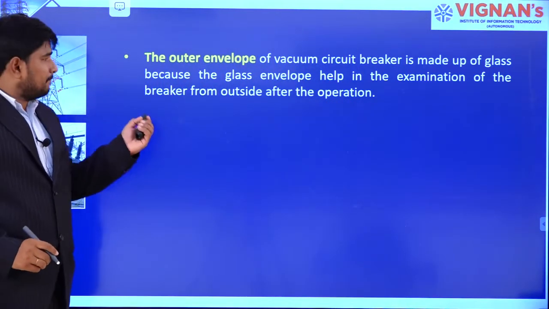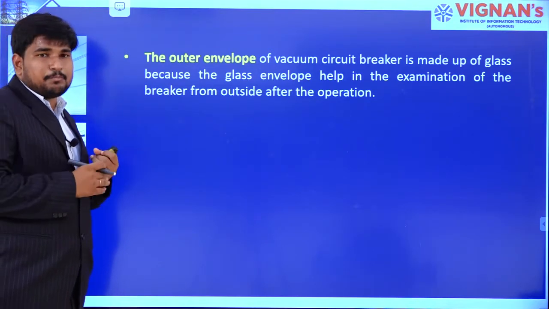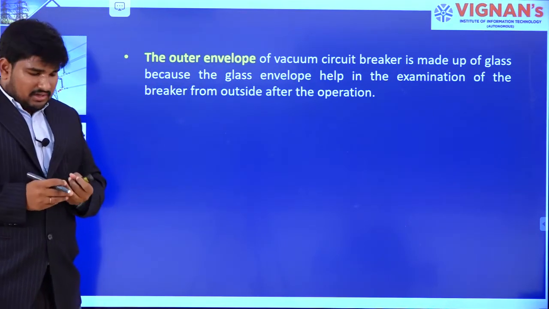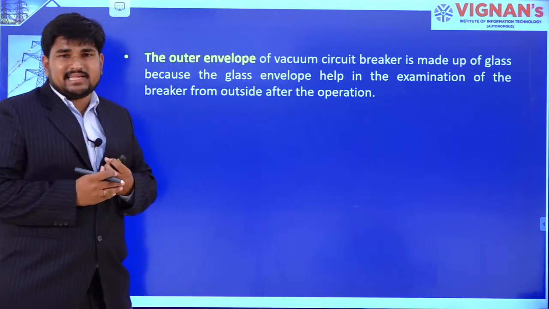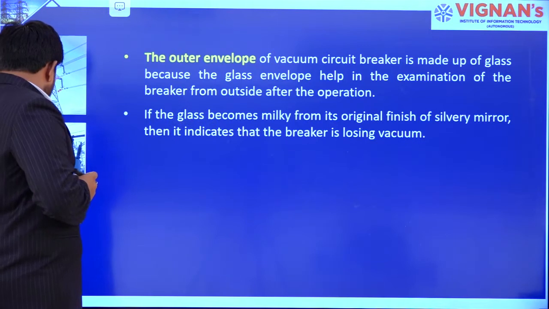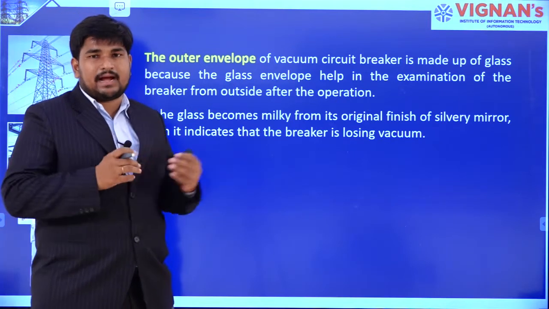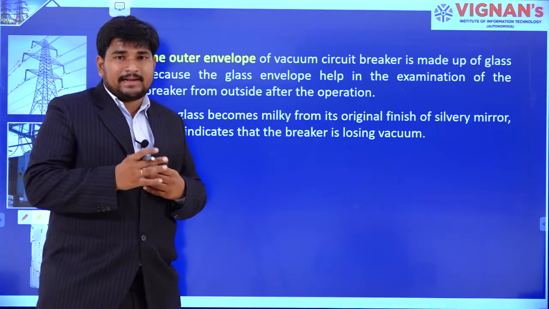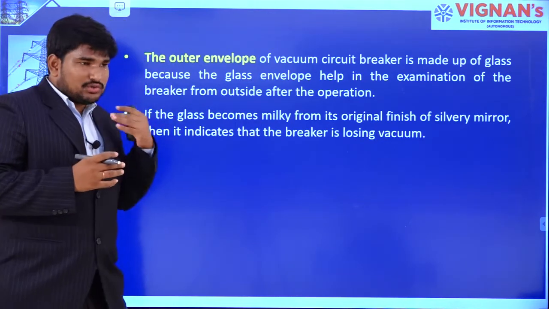The first one is the outer envelope. We have seen we can use porcelain or glass for this outer envelope. In recent days, breakers come with a glass envelope only. Why? For example, if we are not maintaining the vacuum inside the chamber, there will be white vapor, that means fog, inside the chamber.